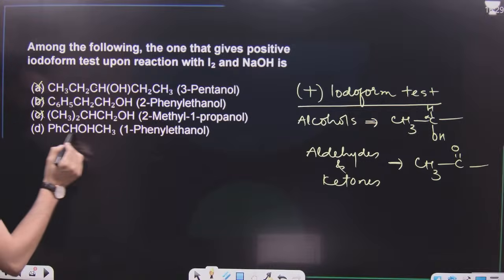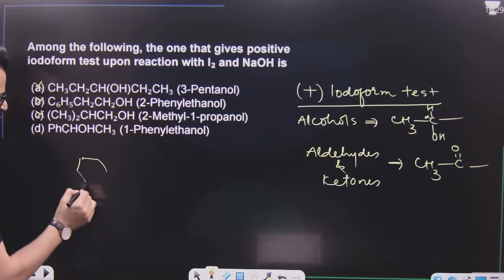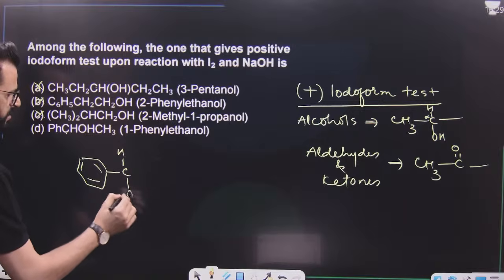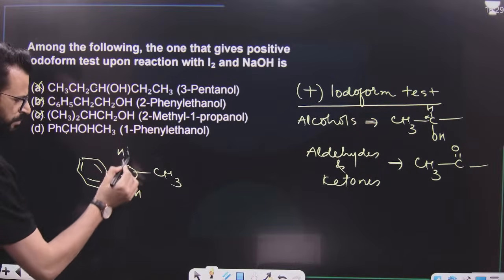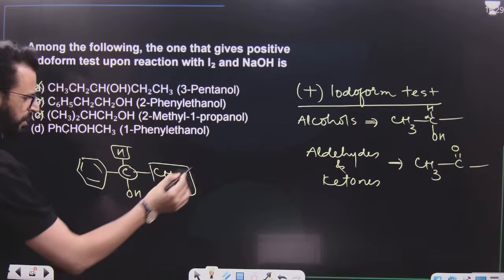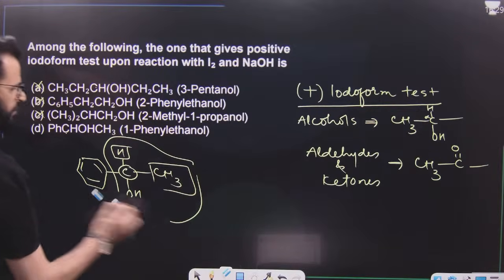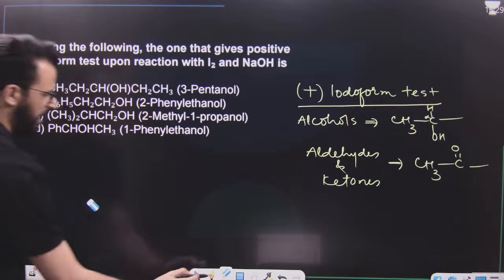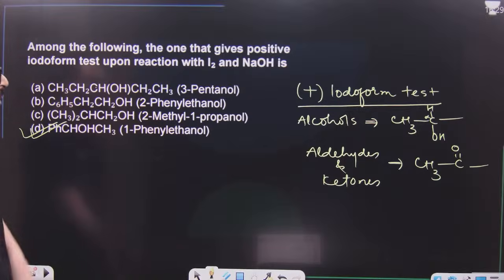What about this? OH is attached to a carbon to which there is one hydrogen as well as one CH3, because its structure is like this. So have a look. Carbon to which OH is attached must contain one hydrogen and one CH3. So this group is present here. So we can simply say that iodoform test will be given by this one. That means this alcohol will show positive iodoform test.